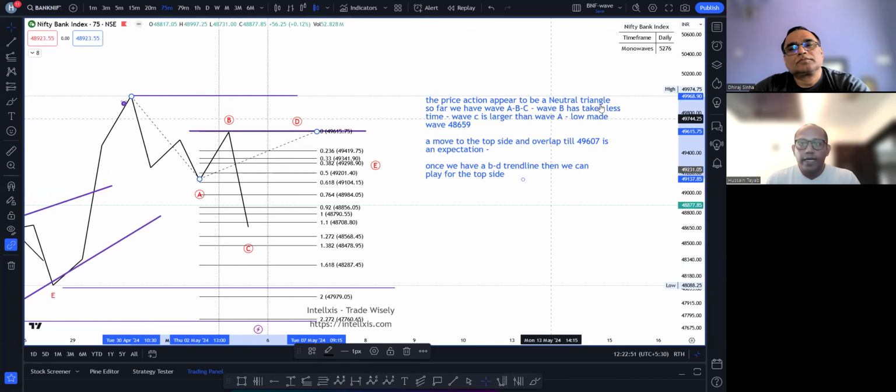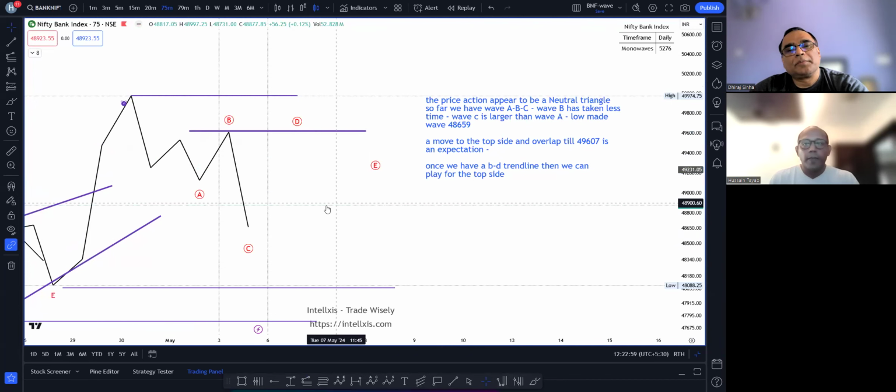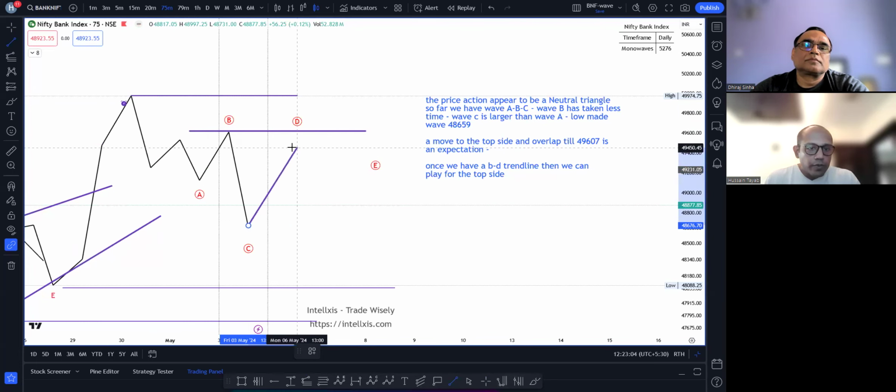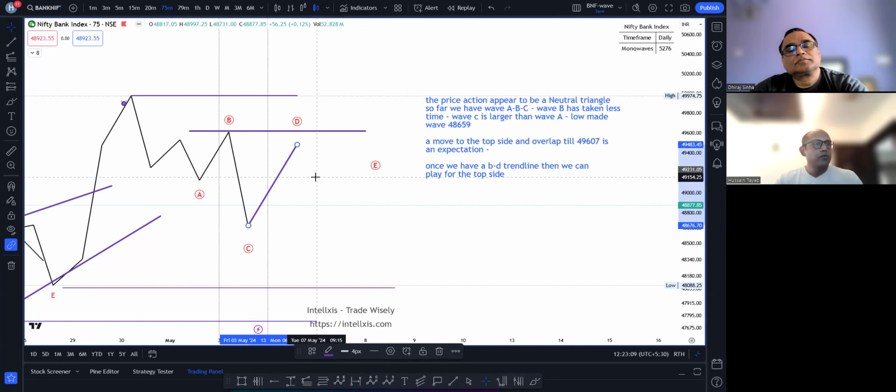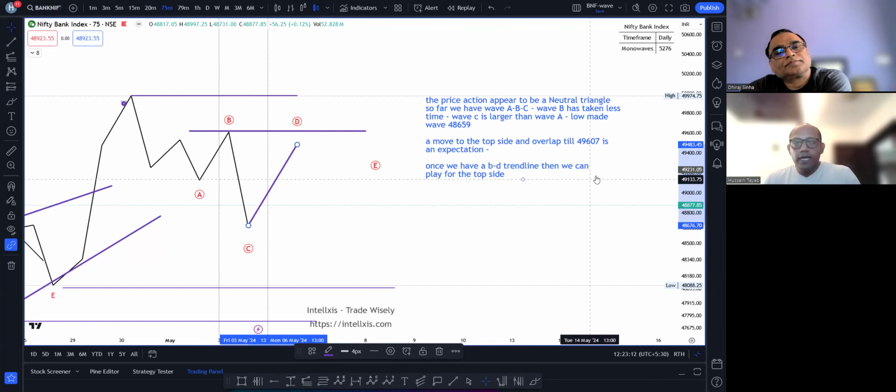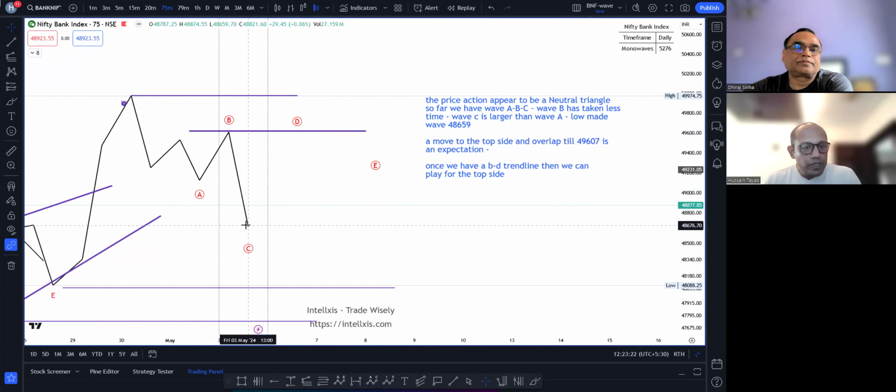नेट टू नेट हमने जो पैटर्न आइडेंटिफाई किया था लगभग 11:45 के आसपास, that came out to be just as forecasted. So based on this pattern, we can tell you that there should be an overlap with the B leg, right? Because B and D in a triangle have to overlap. Prices may come somewhere to this level, 49,607. I'm going to take you to a 15-minute chart and show you कि ये जो C leg जैसे निफ्टी में डायमेट्रिक बना था तो बैंक निफ्टी में क्या बना. We will see that on a 15-minute chart.